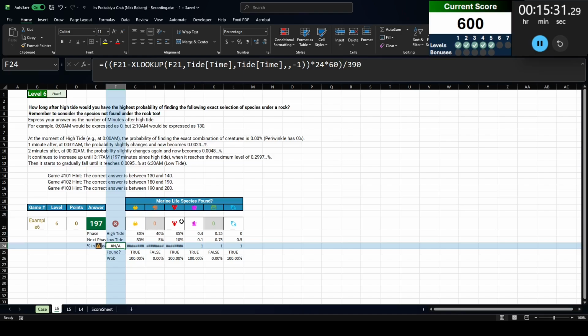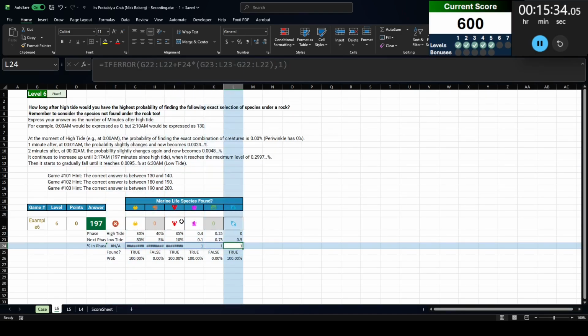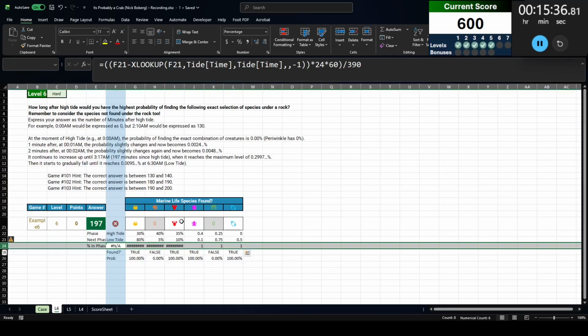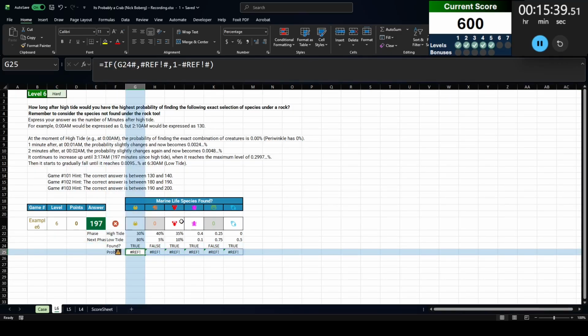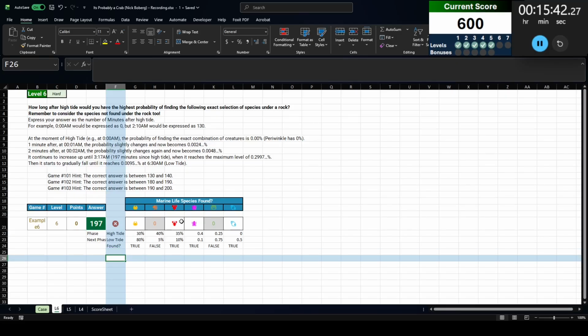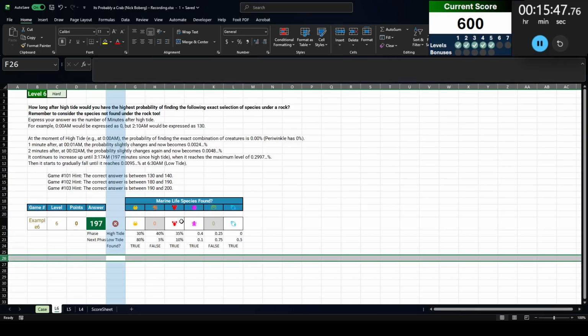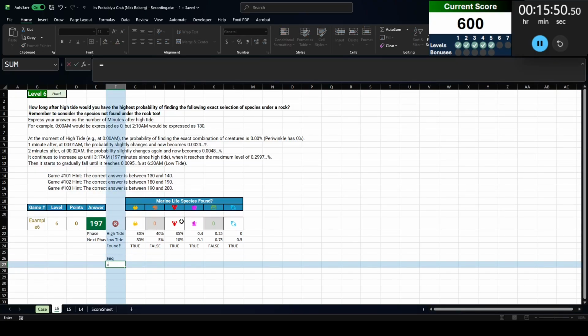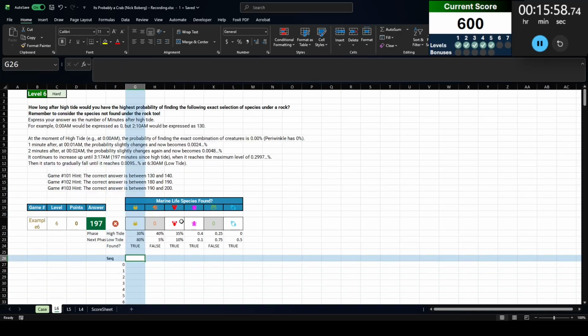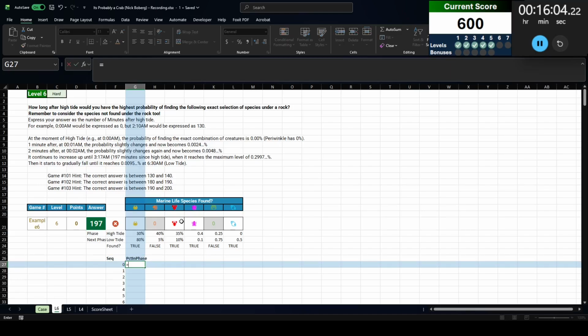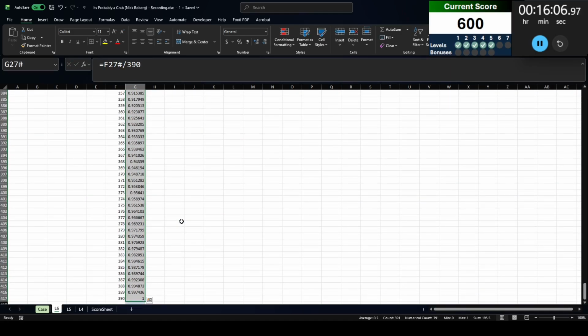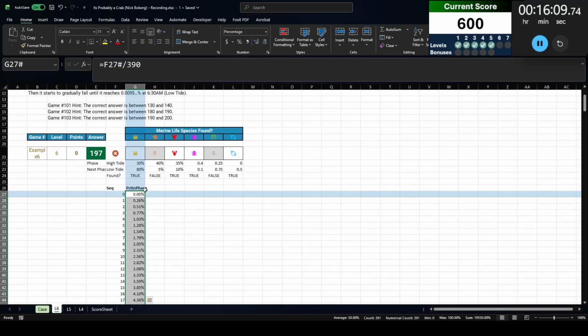All right. And then it's this part that I'm going to have to do a nice long table for. So I said earlier that a phase was 390 minutes. So let's do a sequence of 391 rows starting at 0. There we go. And that's going to be the number of minutes. And this is going to be percent in phase. So it's going to be all that divided by 390. So that's going to give us all of our percent in phase.